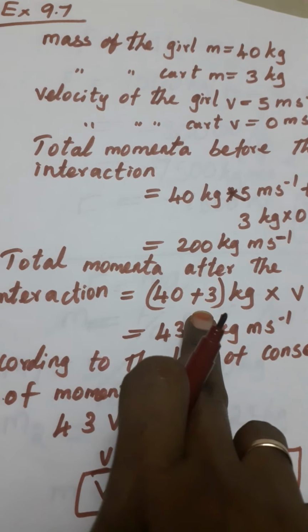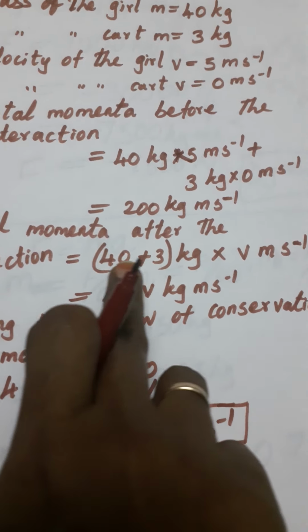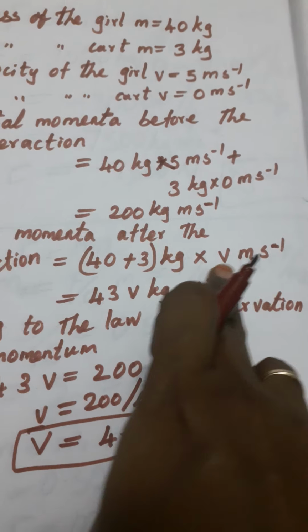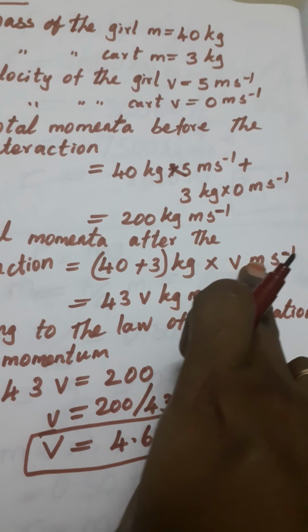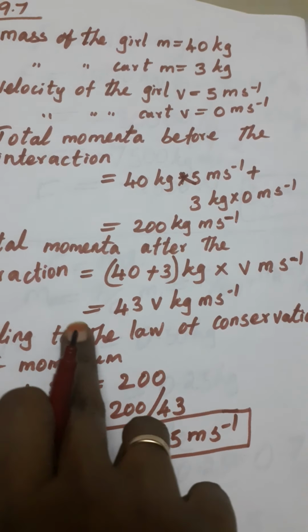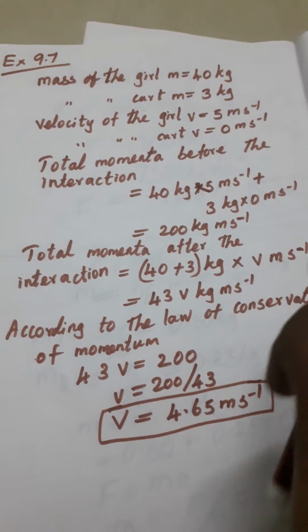So 40 plus 3 kg, that is m. Okay, 40 plus 3 kg into v. V means velocity. Okay, we don't know that velocity, we have to find that one. Okay, v meter per second. So 43 v kg meter per second.